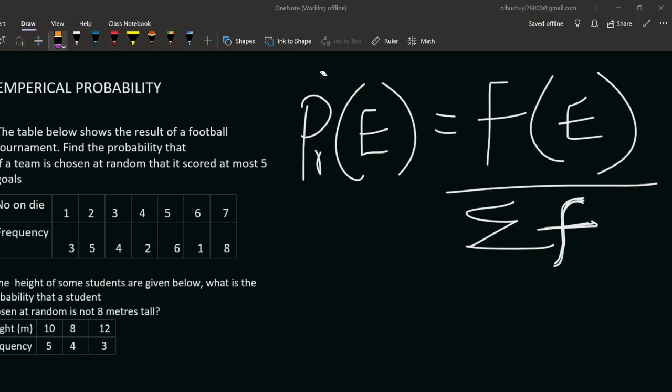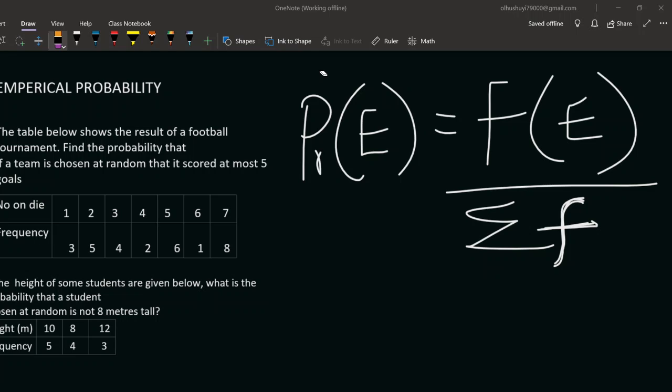And under this, we are calculating the probability of E, which of course can be the probability of anything. We're looking at the F of that, which is what I call the number of possible outcomes. The F of E upon the summation of the F. That means the summation of everything. This is the required outcome over the whole space. Let's do something on our examples that we have on the board.